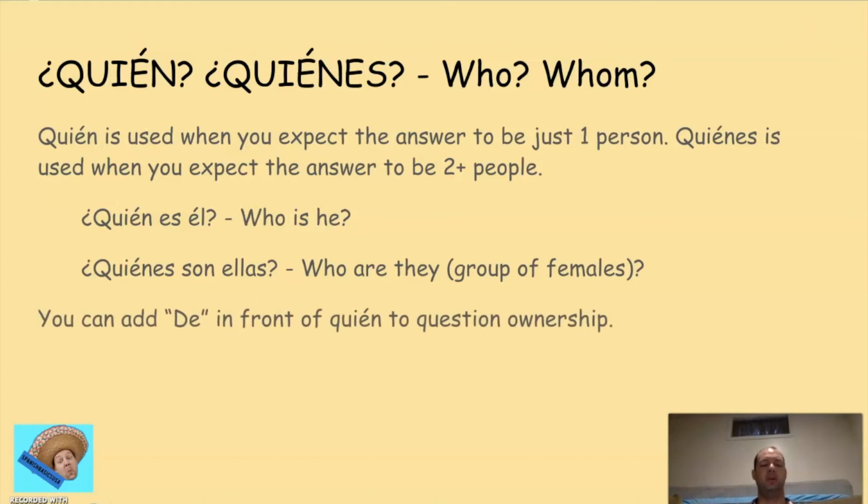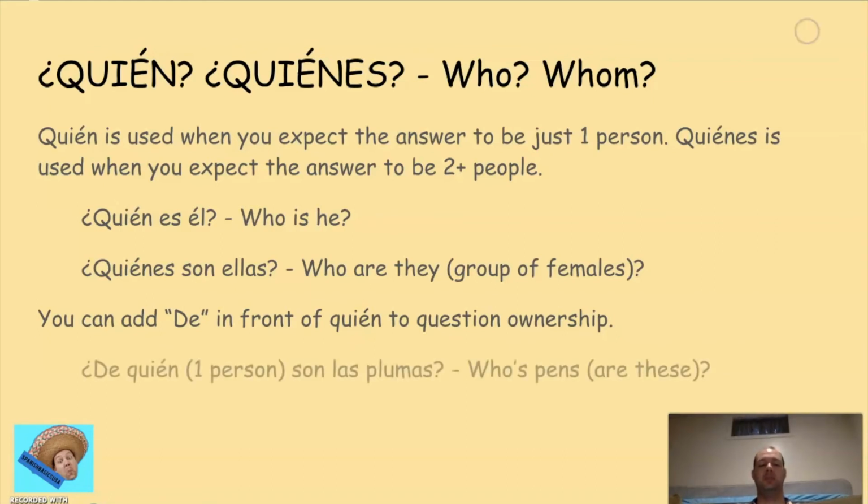So, now, if we add the word de in front of quién, we could actually question ownership. We could try to find out who something belongs to. All right. ¿De quién son las plumas? Whose pens are these? All right. Because we're talking about who, and it's just one person, we're going to use quién.